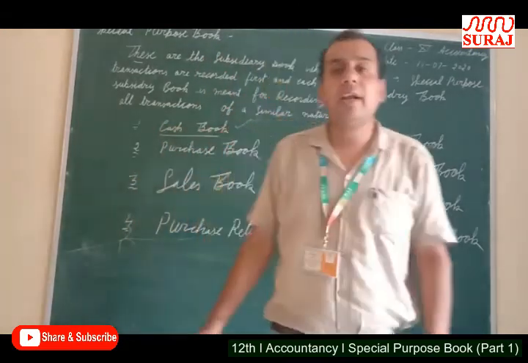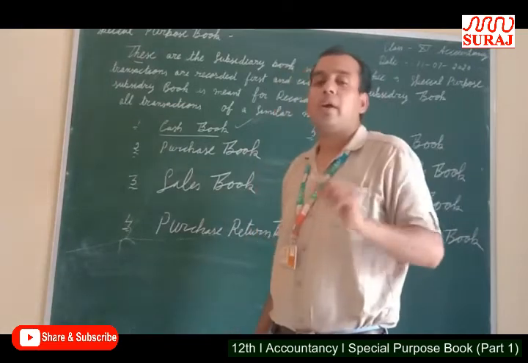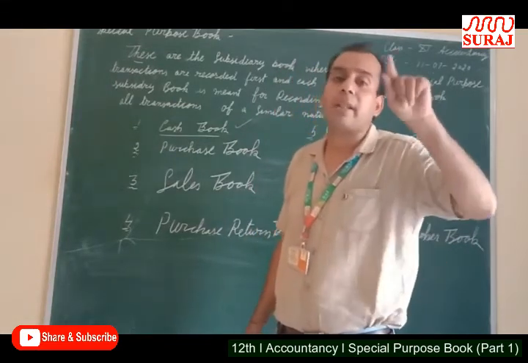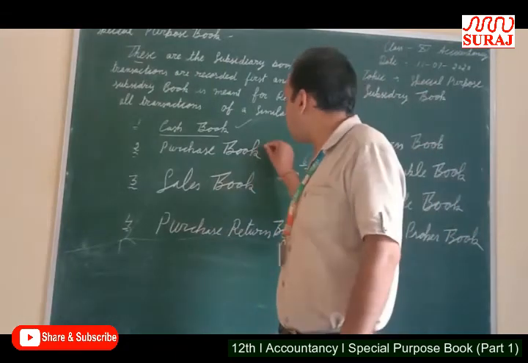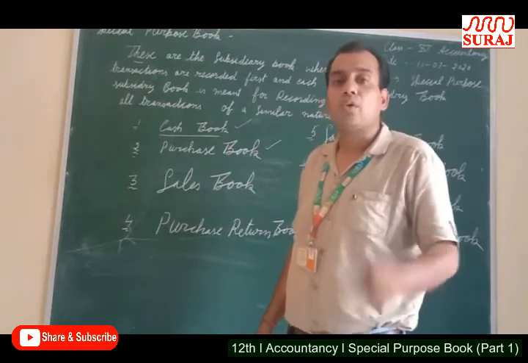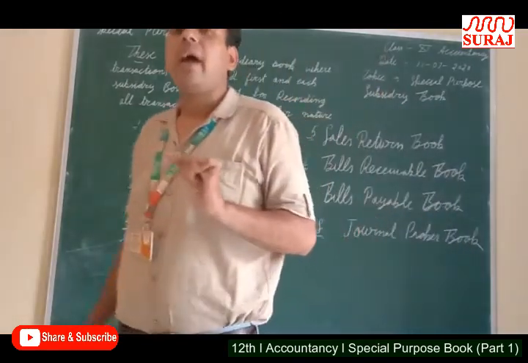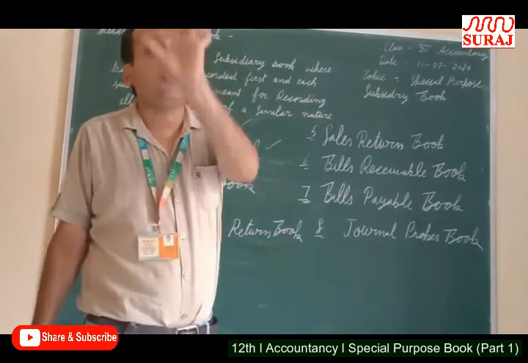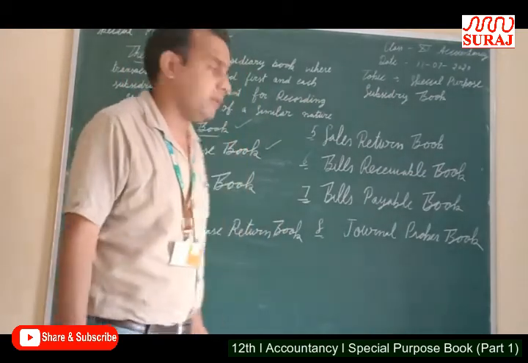Assets purchased on credit are also not recorded. Those goods which are purchased for resale purpose on credit are recorded in the purchase book.